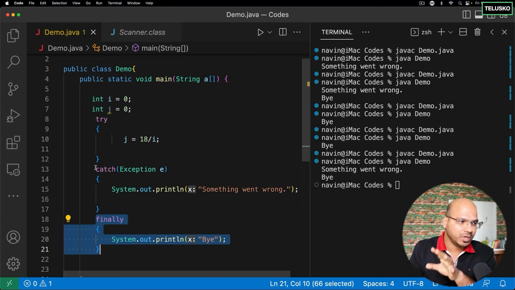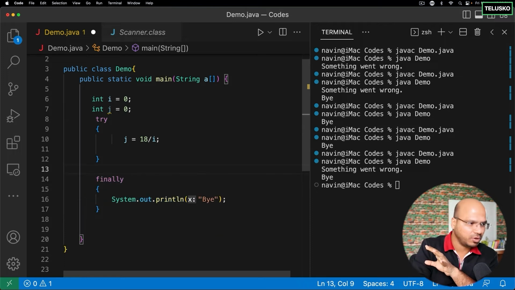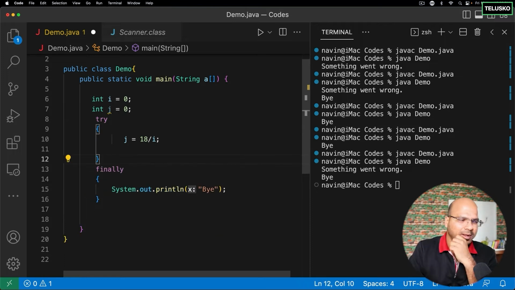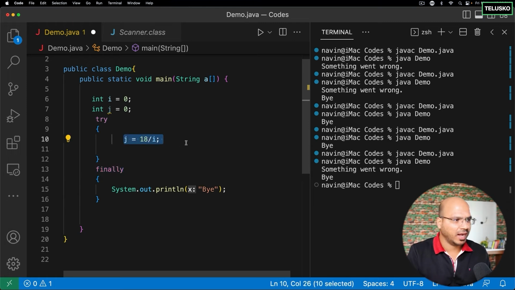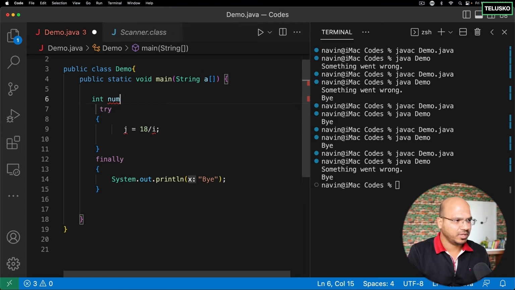Okay, and the beauty is you can actually skip the catch block if you just want to use try and finally. But why would you do that? Why in this world would you write try with finally? You're not handling the exception, right? See, finally makes sense whenever you want to close the resource. That's right. Whenever you want to close the resource, that's where you will be using finally. Okay, what I'm talking about is, let's say we are not doing this. We are using a variable called num, and the value for num initially will be 0.